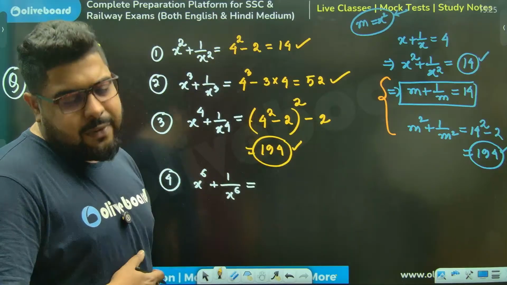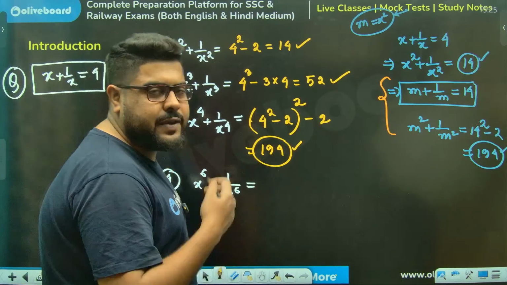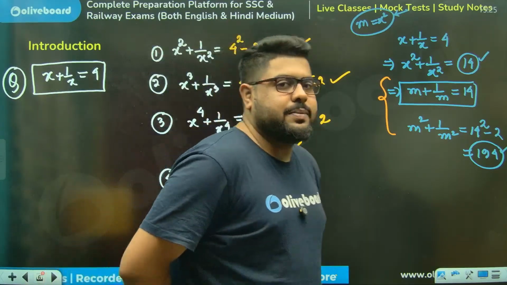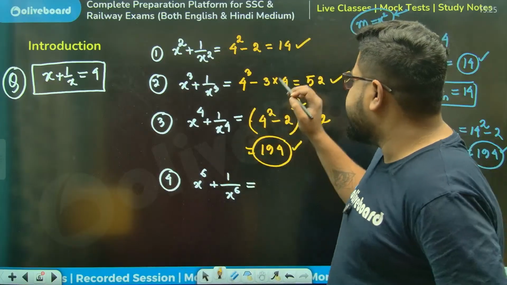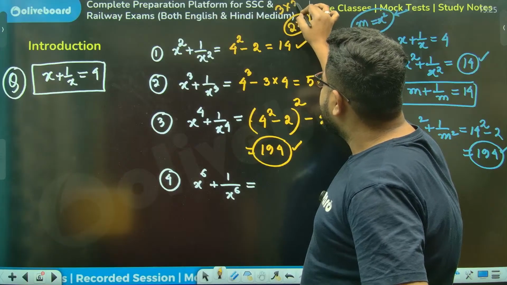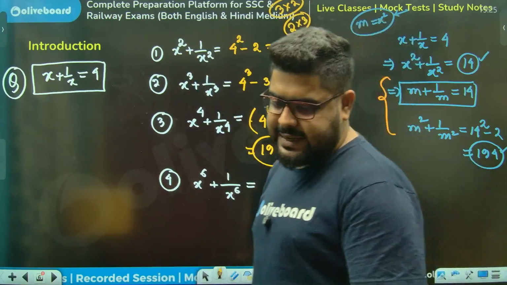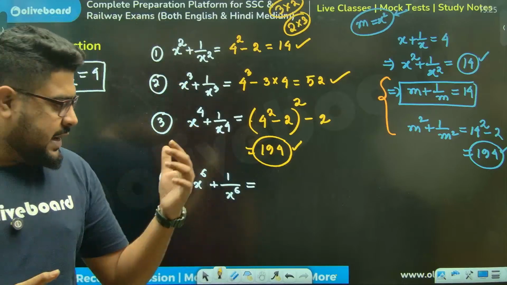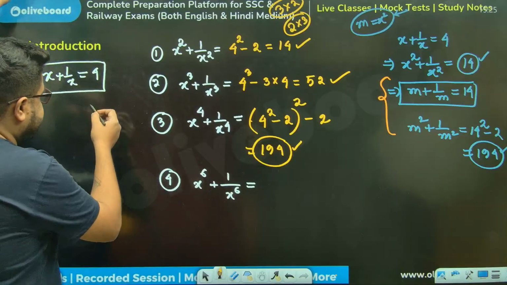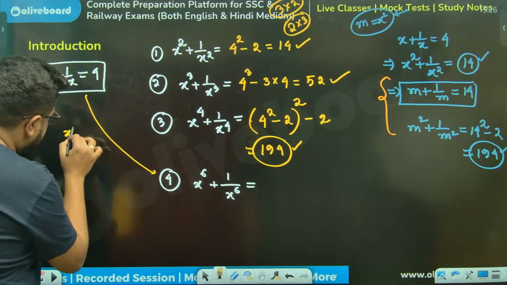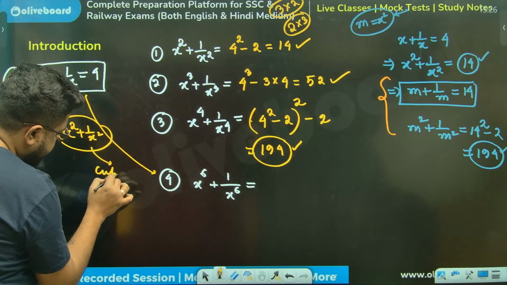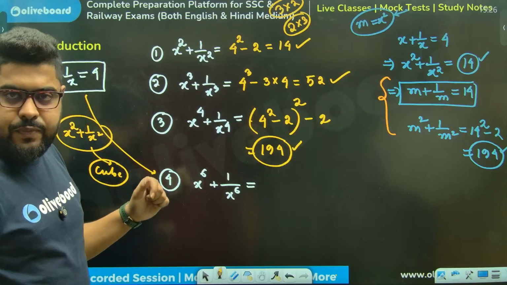Now, to the power 6, logical learning, I feel this is much, much better. To the power 6 has a problem. To the power 6 can be written as 2 into 3, or 3 into 2. Please understand this. I can do the square of x plus 1 by x, figure out x square plus 1 by x square, then do the cube of it. Everyone getting my point? This is one way to do it.